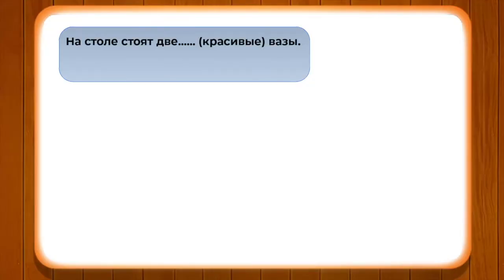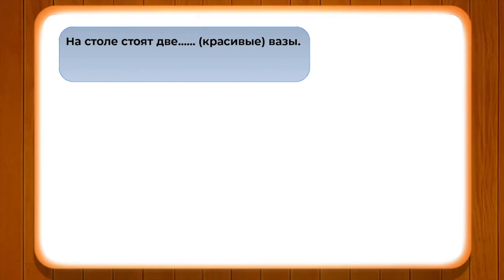Let's see how. Please pay attention to the model. На столе стоят 2. As soon as we know it is две, it is a clear indication that the noun is of feminine gender. So the noun is ваза and the adjective is красивая ваза. But since we are talking about numerals, so 2 красивые вазы.